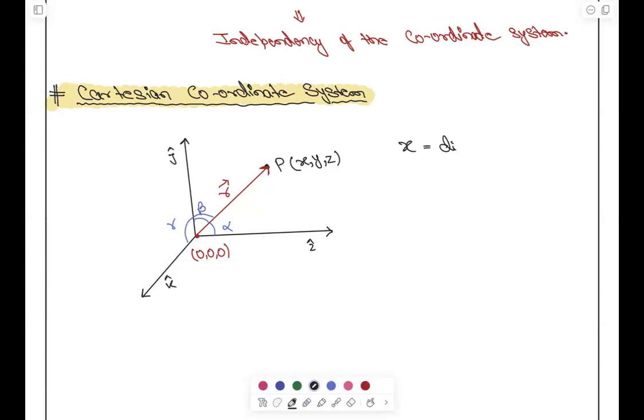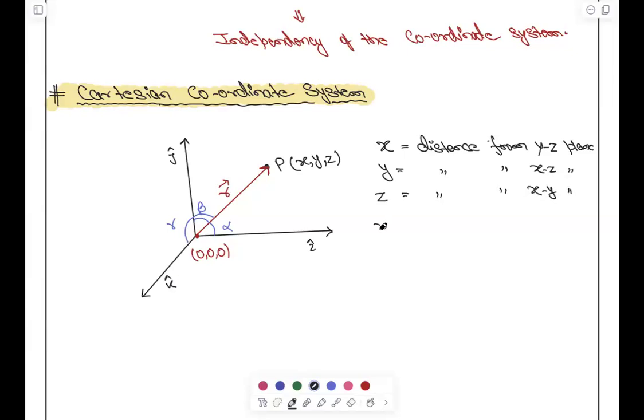It is the distance from... X क्या होता है? ओरिजिन सर. YZ plane से distance. क्या है? YZ plane से distance. Very good. It is distance from the YZ plane. Similarly, Y is the distance from XZ plane, and similarly Z is the distance from XY plane.